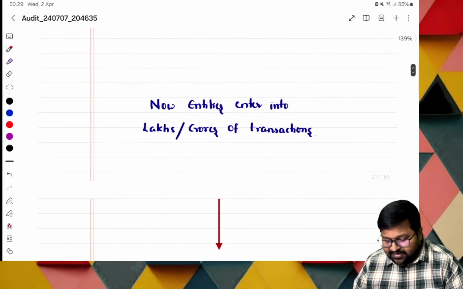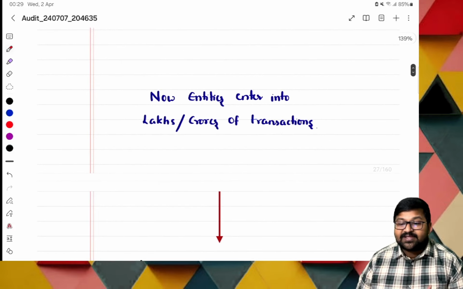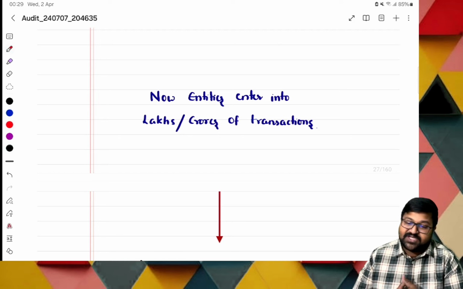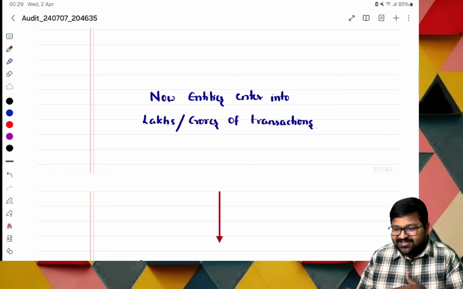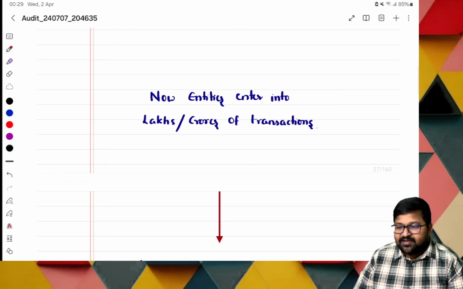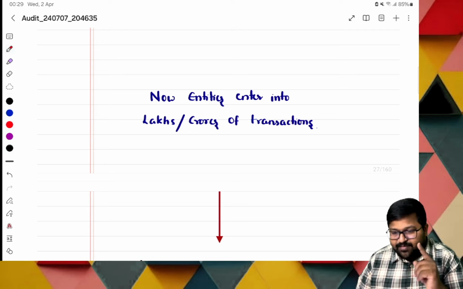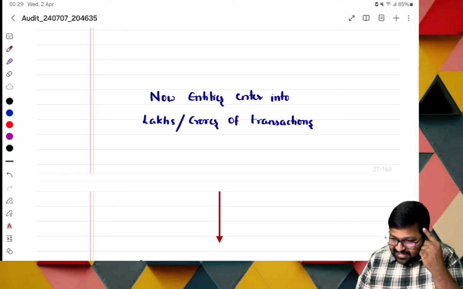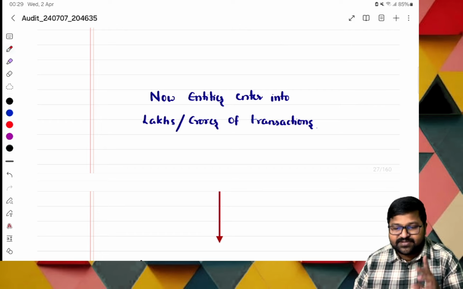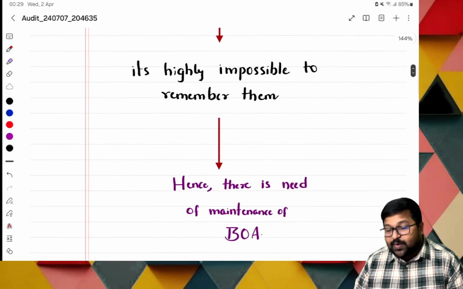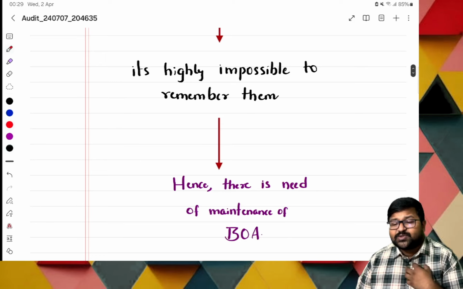But now the entities enter into how many transactions? Lakhs or crores of transactions each day. GPay, Google Pay, PhonePe, these things are there. A number of modes of payment are used. Both cash and online transactions are there. Even crores of transactions per day, they may enter into. Can we remember all those transactions? We may forget a few, so it is risky for us. It is highly impossible for us to remember this.